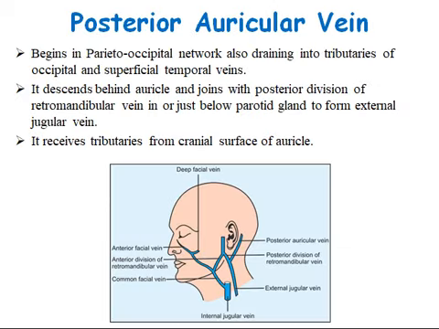Posterior auricular vein. It begins in the parieto-occipital network, also draining into tributaries of the occipital and superficial temporal veins. It descends behind the auricle and joins with the posterior division of the retromandibular vein, or just below the parotid gland, to form the external jugular vein. It receives tributaries from the cranial surface of the auricle.